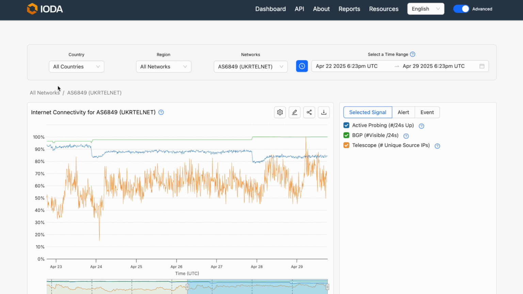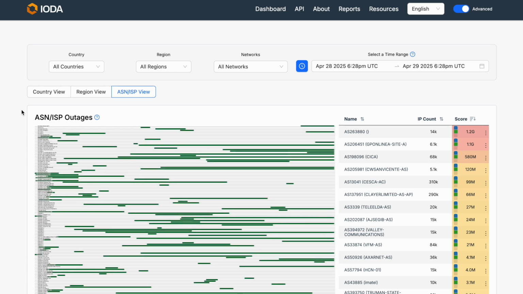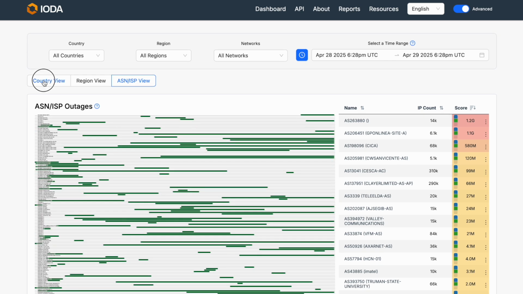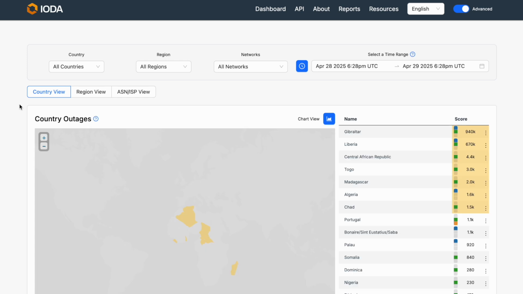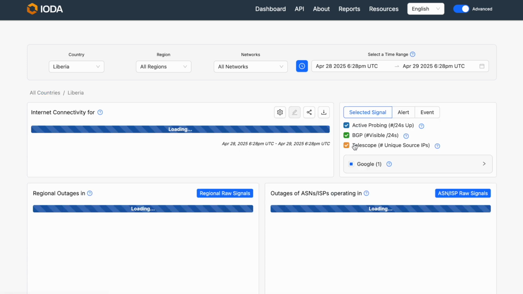Now let's take a look at another example. Going back to the country view, just in the last 24 hours, we can see countries that have experienced outages. Let's take a look at Liberia.